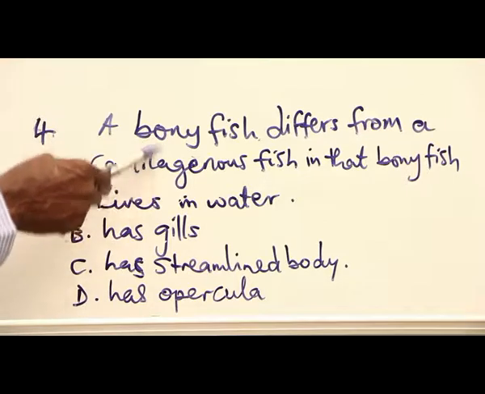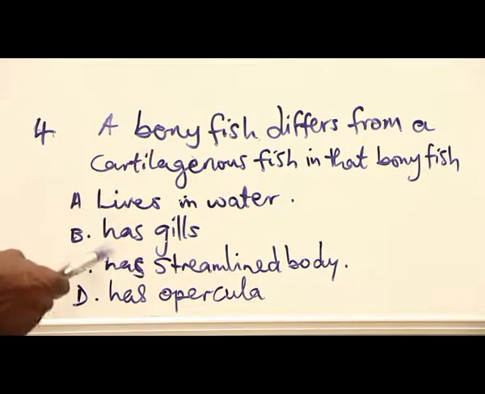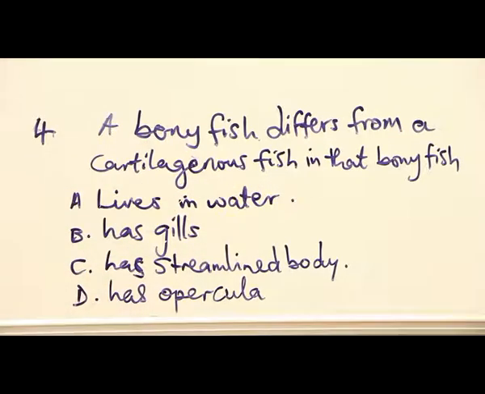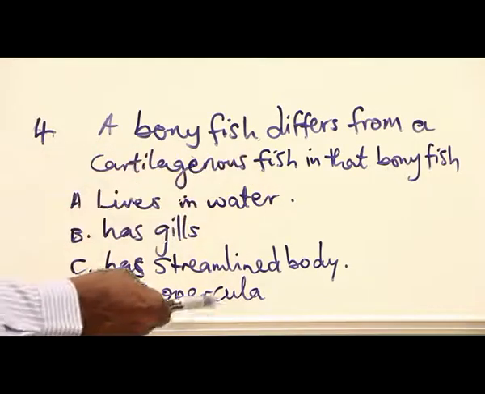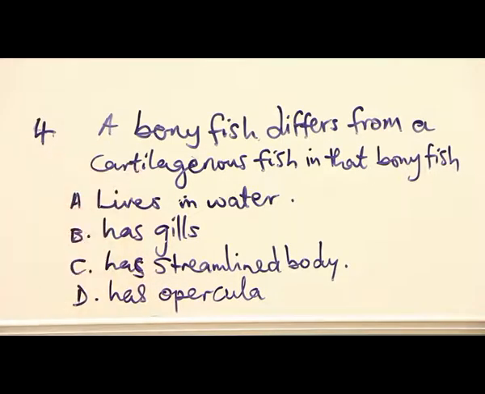Both bony fish and cartilaginous fishes live in water. Both of them have gills, and of course their bodies are streamlined to reduce friction when swimming in the water. And so the only thing a cartilaginous fish does not have is opercula. Instead, they have what we call gill slits. So the answer to question 4 is option D, having opercula by bony fish.